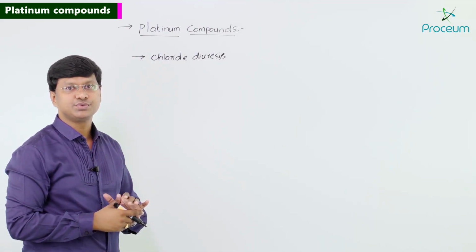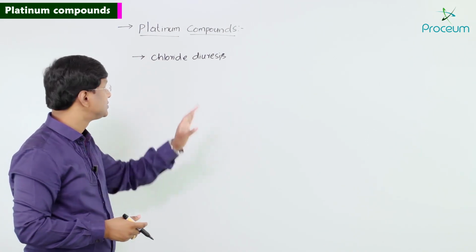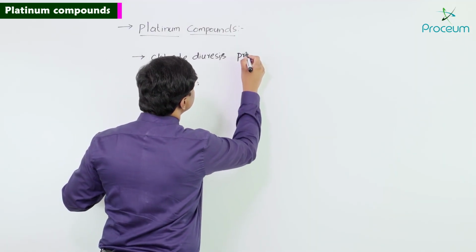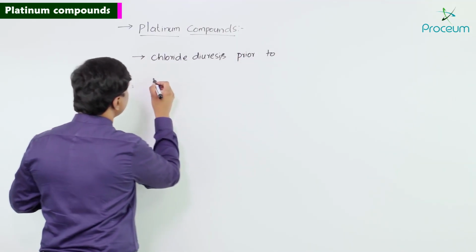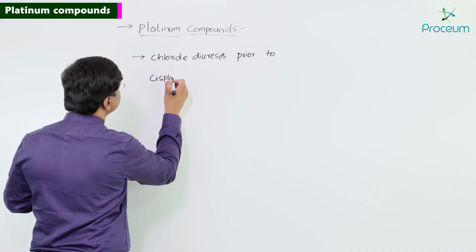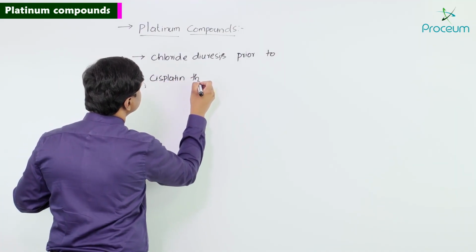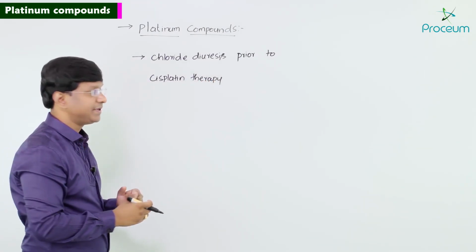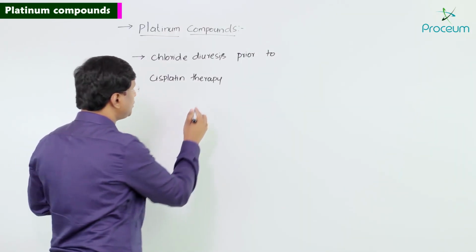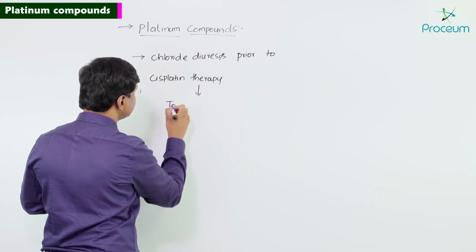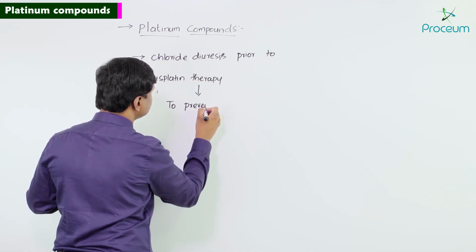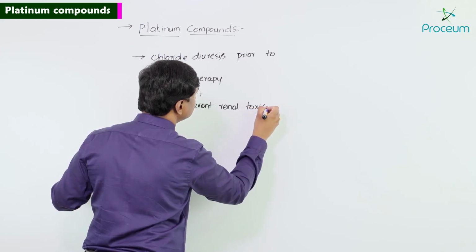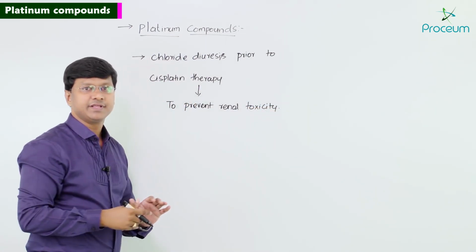Chloride diuresis is done prior to cisplatin therapy. And what is the purpose of it? Mainly to prevent the renal toxicity.